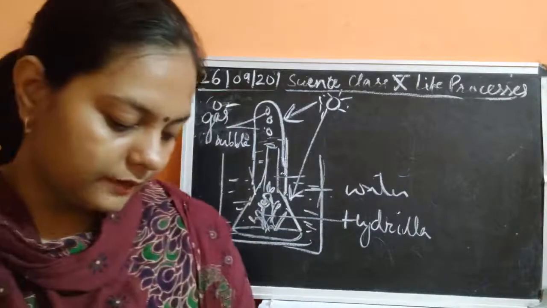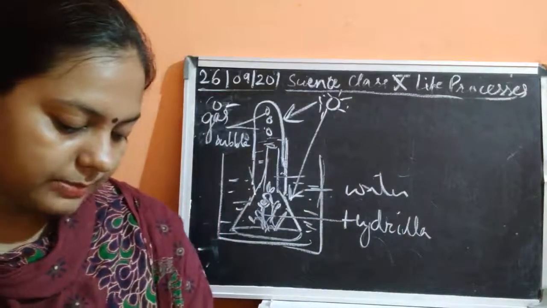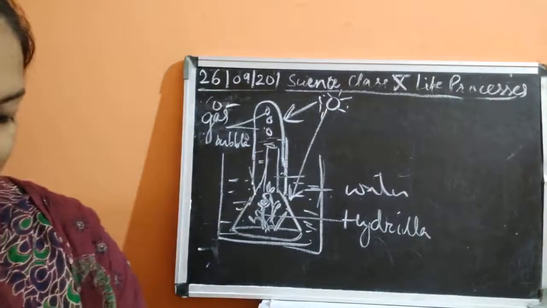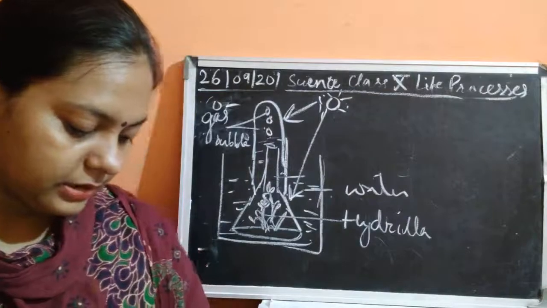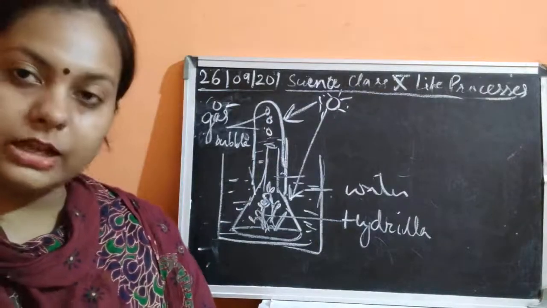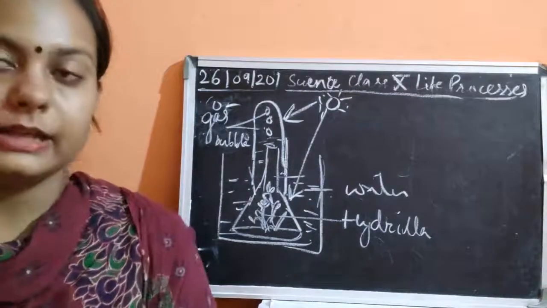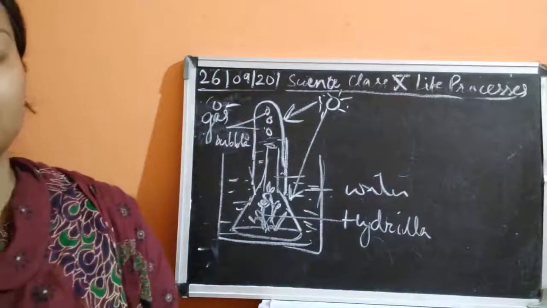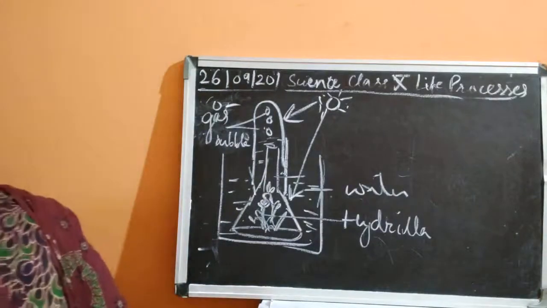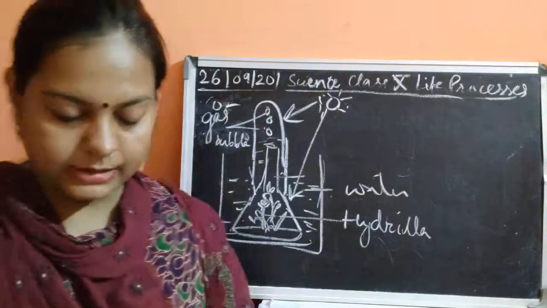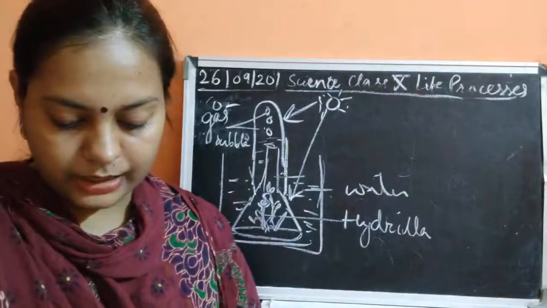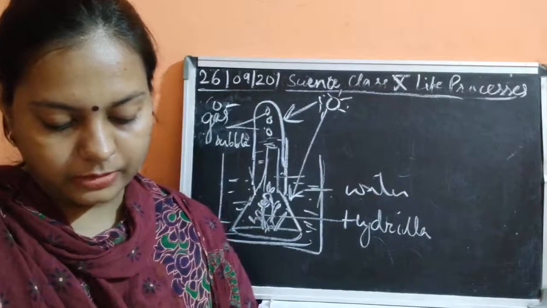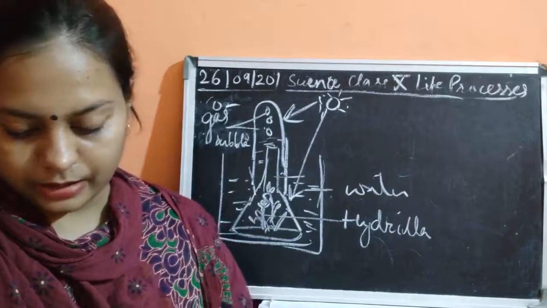Then after the short stemmed funnel, you have to take a test tube, just invert it, and sodium bicarbonate also has to be taken. Then a fresh aquatic plant, that is hydrilla, would also be taken, which is kept under this funnel. Now you will pour some quantity of water inside the large size beaker. Place a few shoots of hydrilla aquatic plant in the bottom of the beaker, with the cut ends of the shoots kept outwards.